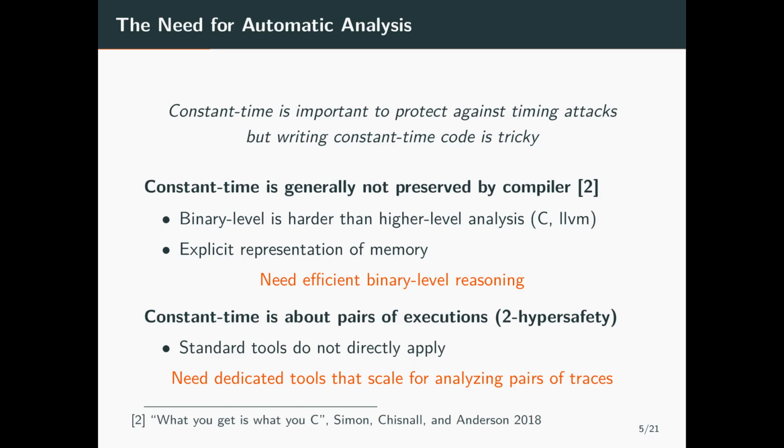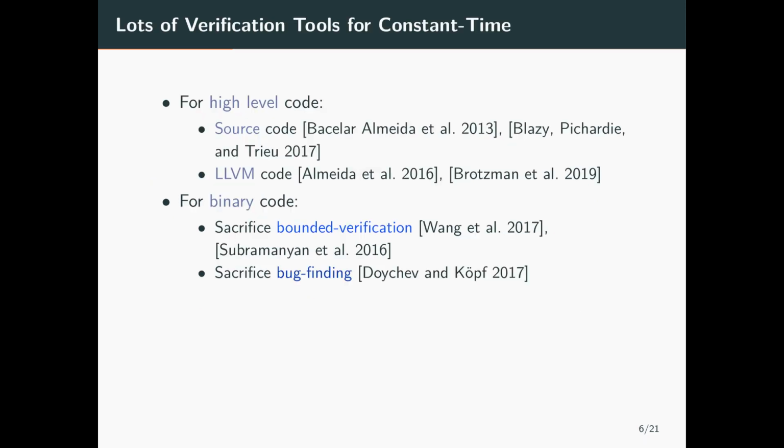Unfortunately, analyzing binaries is more difficult than analyzing higher level code, especially because we have to explicitly reason about the memory. A second challenge is that constant time is not a standard safety property, like for instance verifying the absence of buffer overflows. It is a two hypersafety property because it relates two executions of the program. For this reason, we need dedicated tools for analyzing pairs of executions.